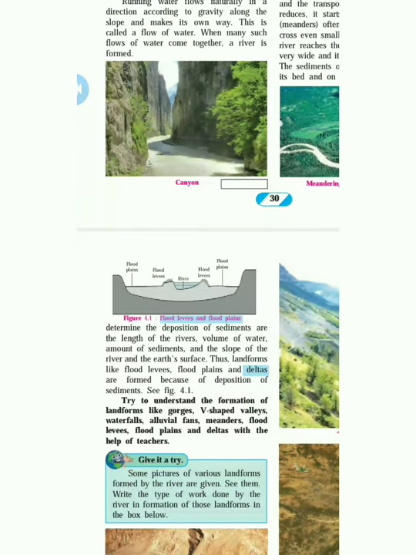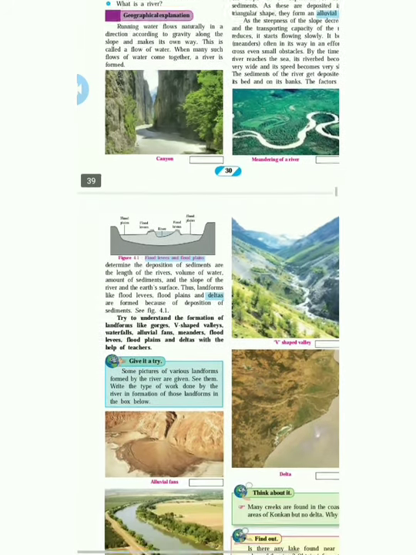Try to understand the formation of landforms like gorges, V-shaped valleys, waterfalls, alluvial fans, meanders, flood levees, floodplains and deltas with the help of this.